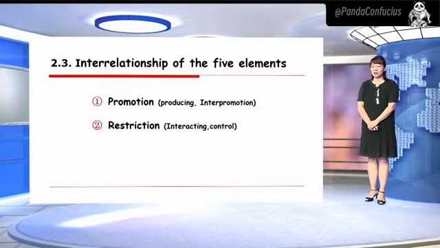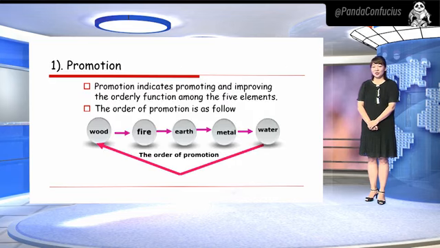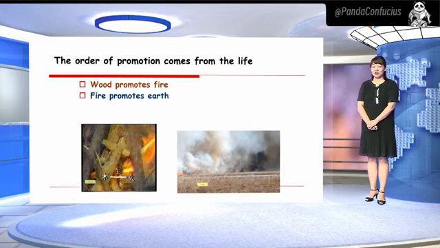The interrelationship of the 5 elements. Number 1, promotion. Promotion indicates promoting and improving the orderly function among the 5 elements. The order of the promotion is as follows. Wood promotes fire, fire promotes earth, earth promotes metal, metal promotes water, and water in turn promotes wood. The order of promotion comes from life.